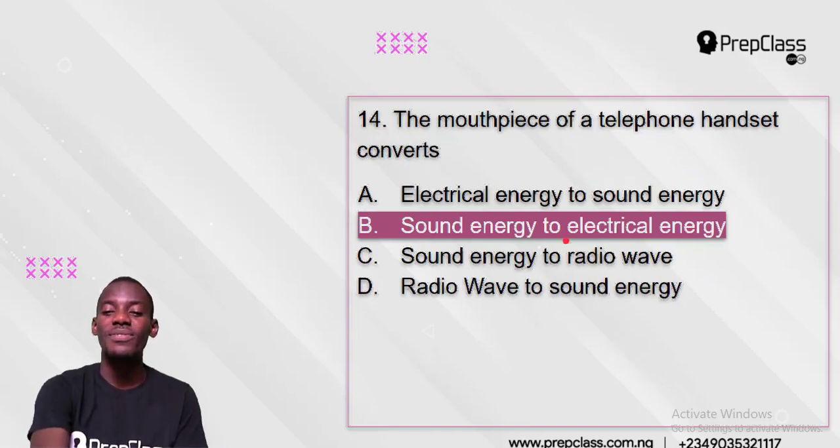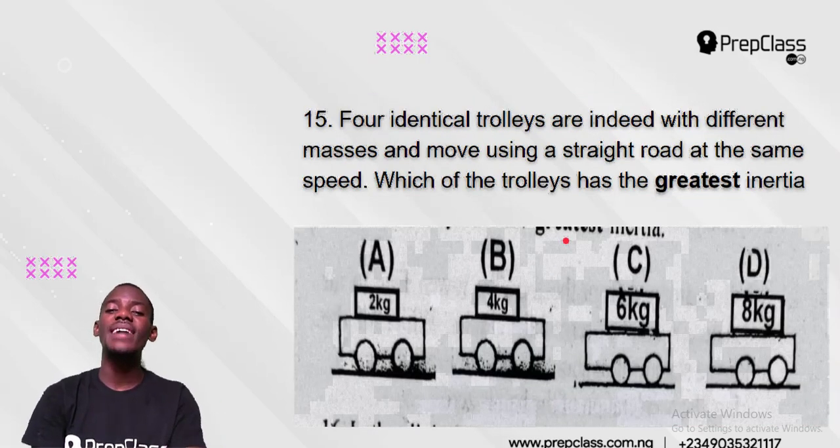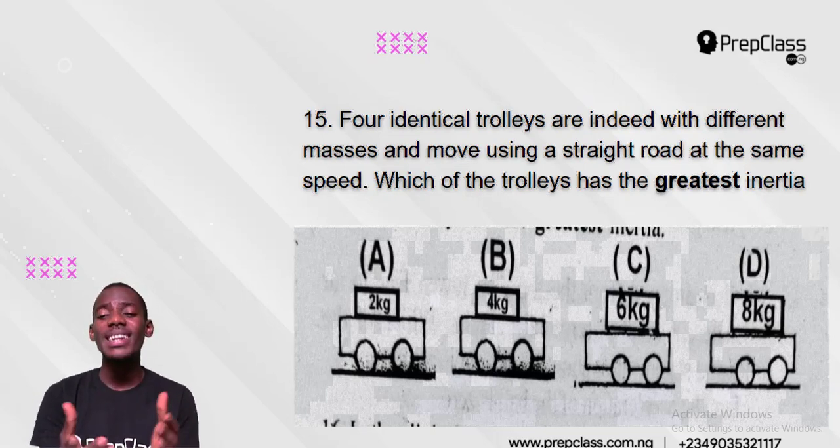Now let's check out number 15. It says 4 identical trolleys with different masses move along a straight road at the same speed. Which of the trolleys has the greatest inertia? Now, you have heard about inertia before under the first law of motion, which is called the law of inertia. Inertia is the amount of opposition a body has to motion.